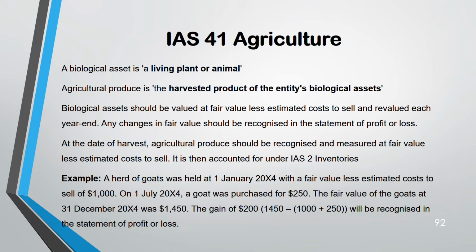Example, there was a herd of goats. Fair value less cost to sell is 1,000. A goat was purchased for 250 on 1st July. That means after 6 months, they have purchased a goat of 250. So fair value will be how much? 1,000 plus that 250. Fair value is 1,450. So you have to deduct 1,000 plus 250 from 1,450, giving you a gain of 200, which will be recognized in profit and loss.